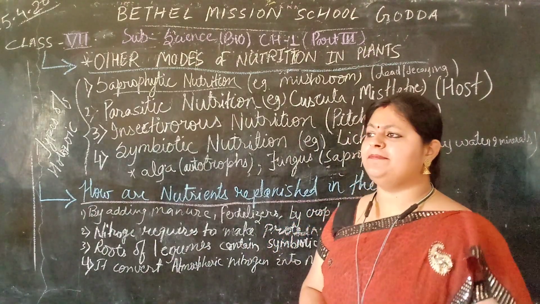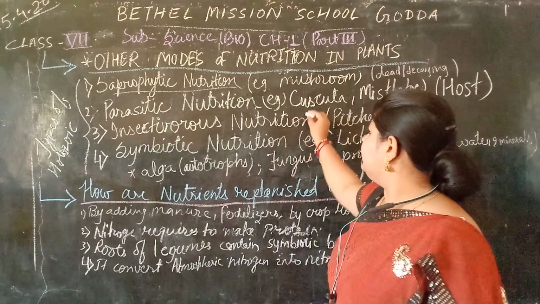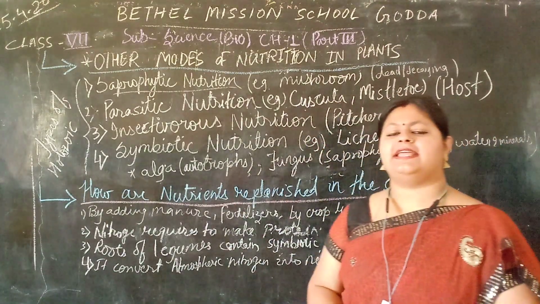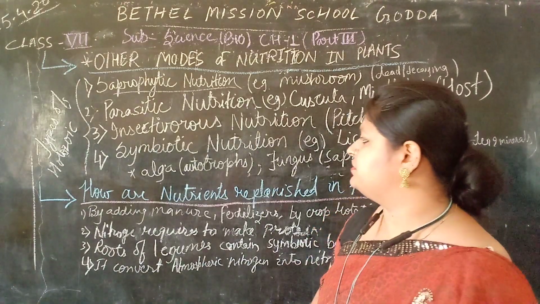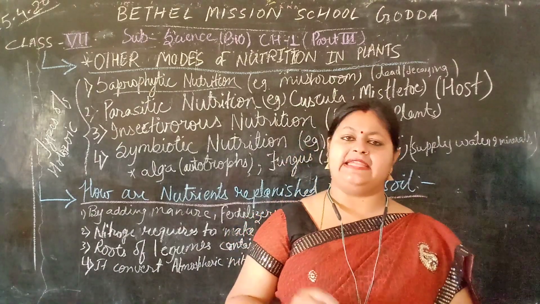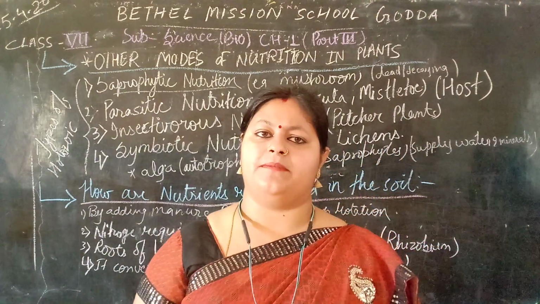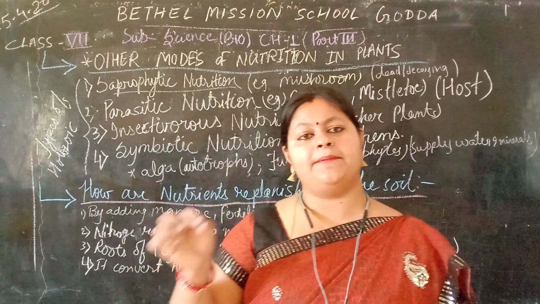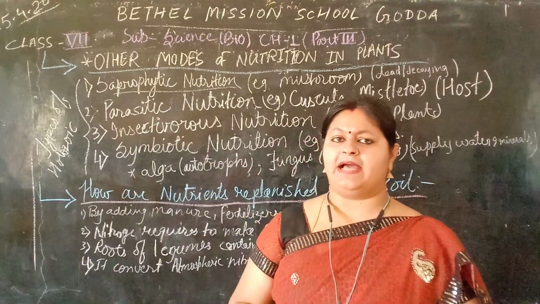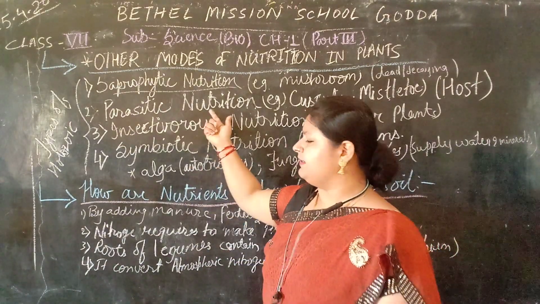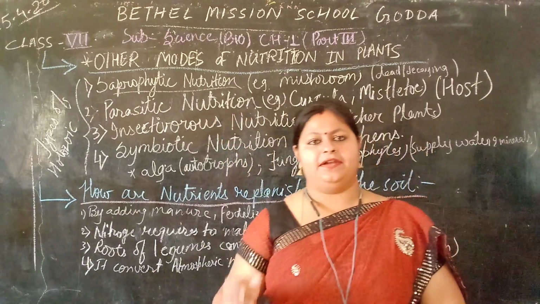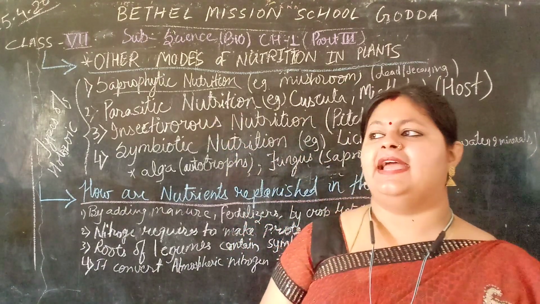You have seen many amarvel, many castor, many mistletoe. These types of plants are examples of parasitic nutrition. Parasitic nutrition is the nutrition in which organisms live on a green plant and absorb nutrition from the green plant. They live on the body of the green plants or animal host organism and draw nutrition from there.